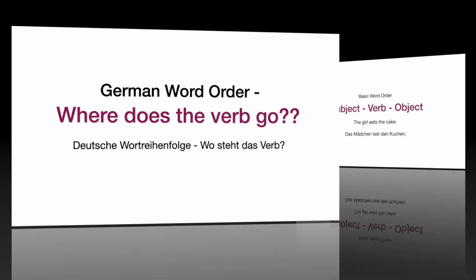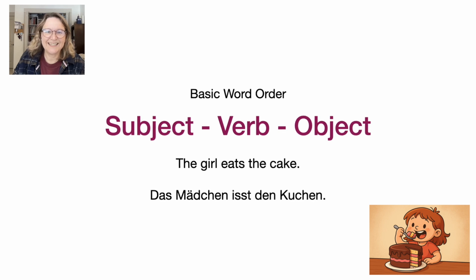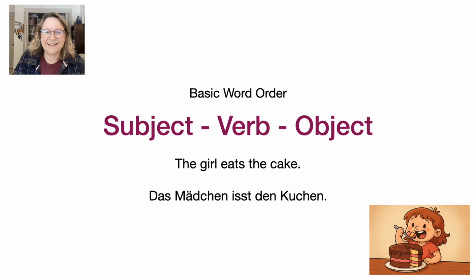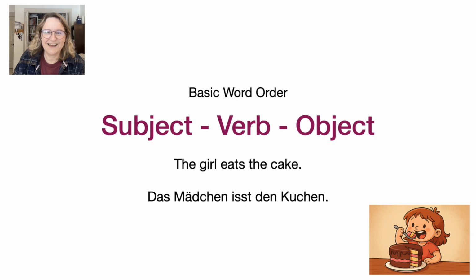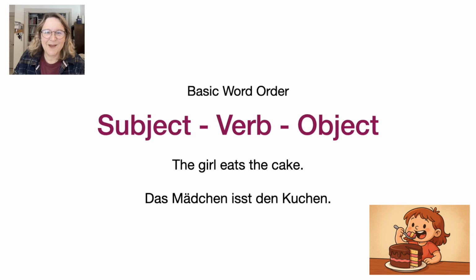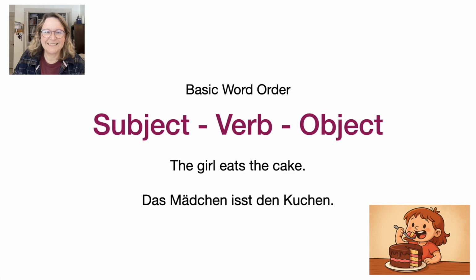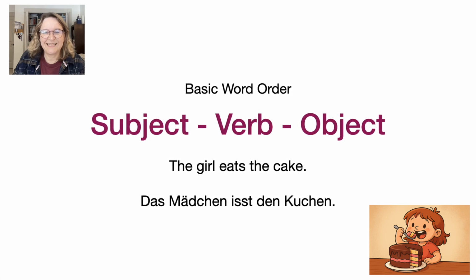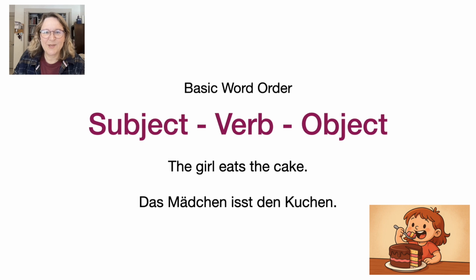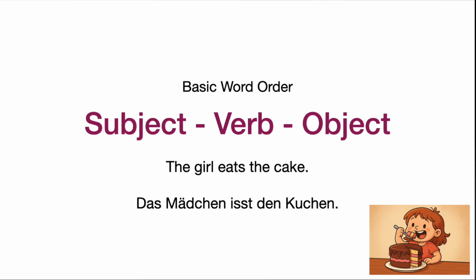Let's jump in. In English, the basic word order is subject-verb-object. For example, the girl eats the cake. The girl is the subject, eats is the verb, and the cake is the object. In German, it starts the same way, but quickly gets interesting. Das Mädchen isst den Kuchen. Subject, das Mädchen; verb, isst; object, den Kuchen. So far, so good. But German likes to move things around depending on the type of sentence.